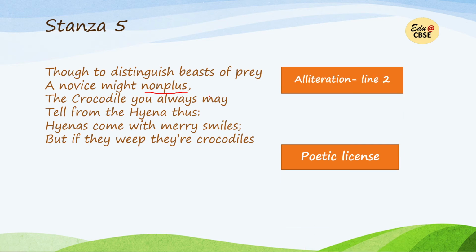Then we have alliteration in line 2. No, and again the no sound here. Then we have enjambment. The first two lines, pray, it is going into the second line. Then the third line is running into the fourth line. So it is enjambment.